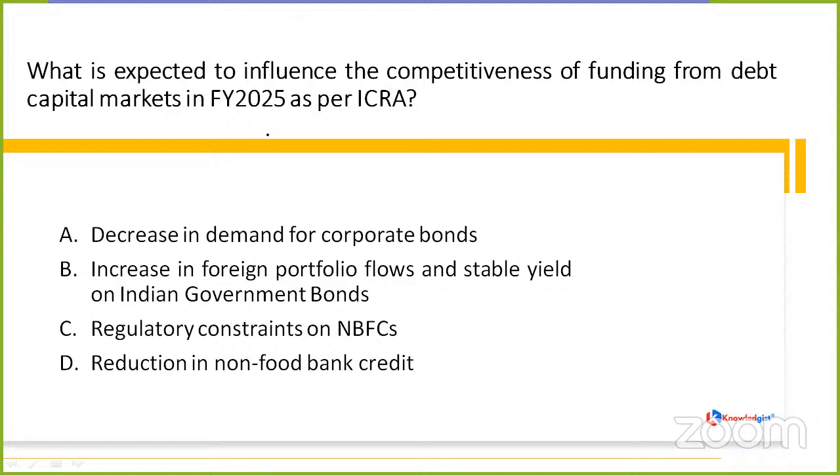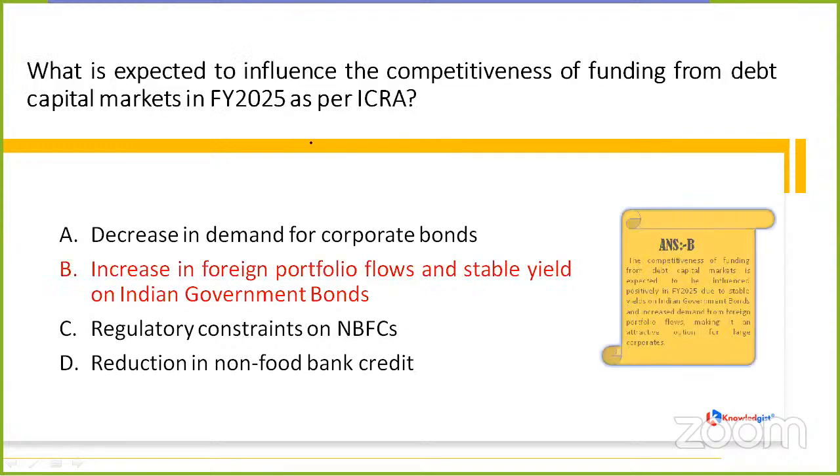Option A is the decrease in demand for corporate bonds, increase in foreign portfolio flows, stable yield on IGBs, regulatory constraints on NBFCs. What is it? Girish is saying option B. Anyone else? Is there anyone who knows the correct answer? Just one more answer and ma'am will be displaying the correct answer. Anyone? Yeah, so Praful is also saying option B.